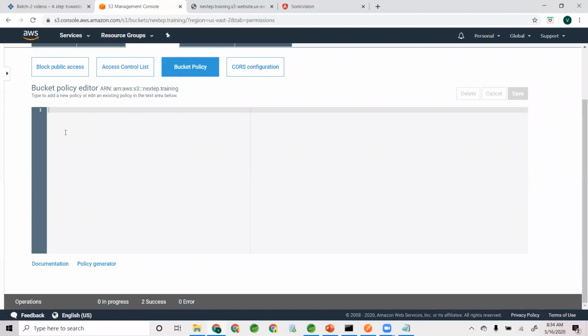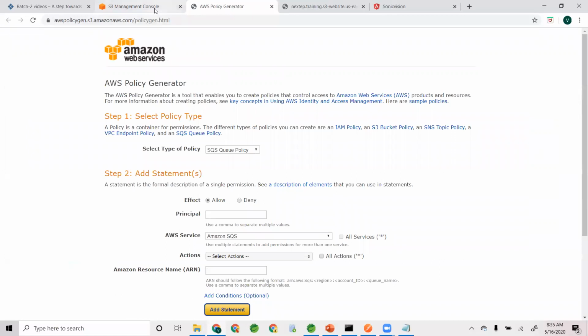But there is a concept called policy. A policy is nothing but a simple JSON document, a policy document, essentially, that tells you who has access to what resources and what they can do on those resources, meaning can they read it, can they write it, etc. That's all it is. We can write our policy document, but we don't want to write it, so we can generate it. Let's use this policy generator to generate it.